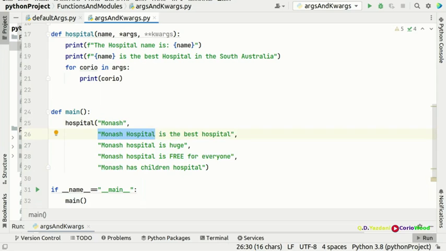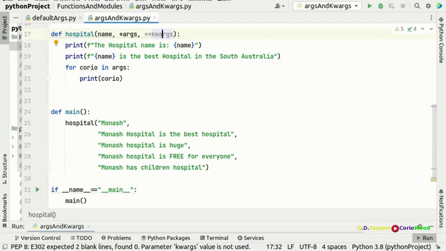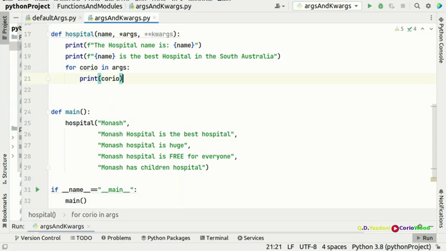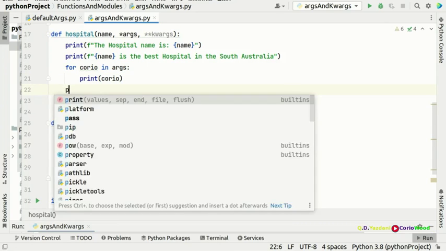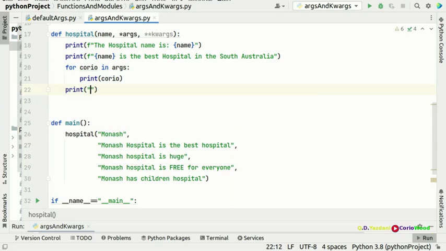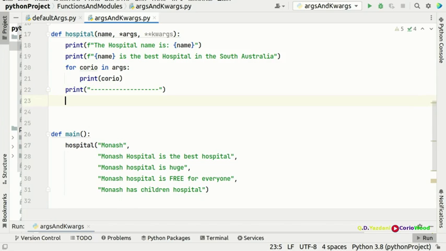So how about kwargs? So now you're going to say, Mr. Yazdanin, you showed us args. What about this one here? Okay, I'm going to show you this one as well. So now we're going to come here, and we're going to put some sort of print, and put in some sort of line here, so we distinguish which is which. Now we're going to come here, and we're going to run another for loop for the keyword arguments.